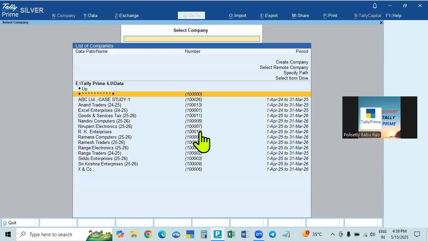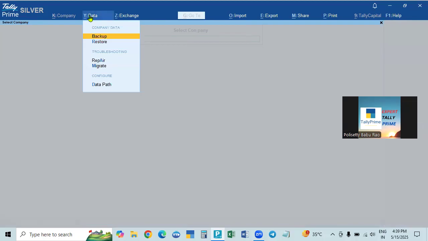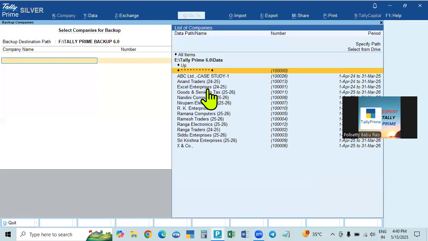Okay, so we have given the default path. From now onwards, we need not select from the drive. The backup path will be loaded automatically. If you click backup, the cursor will automatically be here. The backup destination path which is given there is taken automatically by default: F drive Tally Prime backup 6.0. It will take this automatically every time, so you need not select from the drive every time. Just click backup, the path will come here and the cursor will be there. Now you can do it.